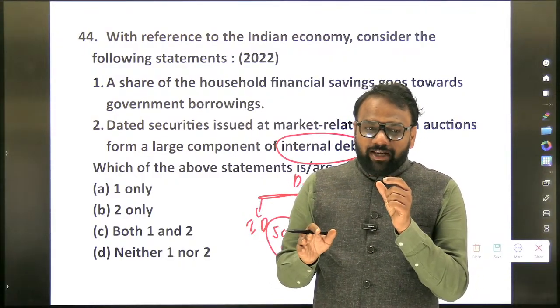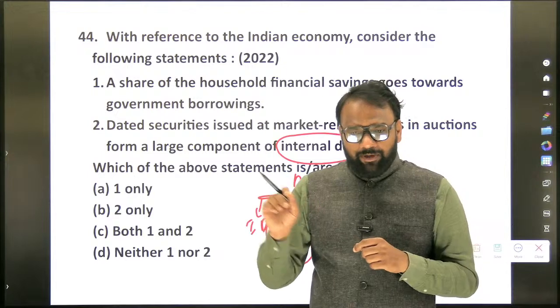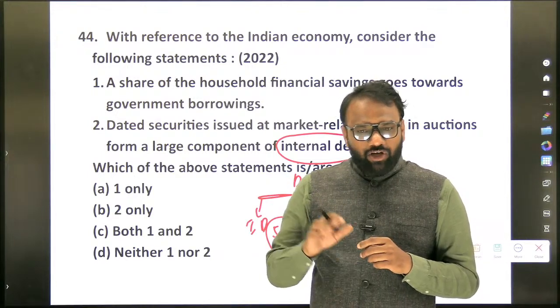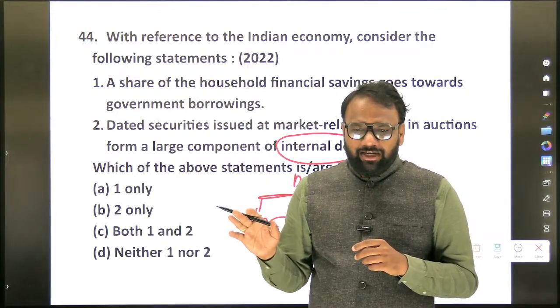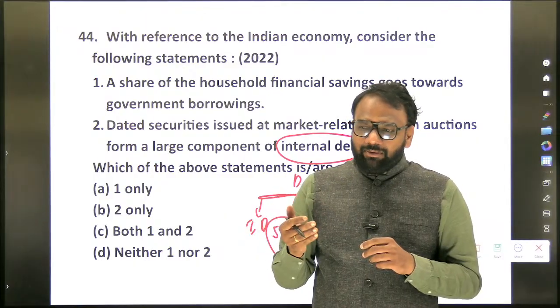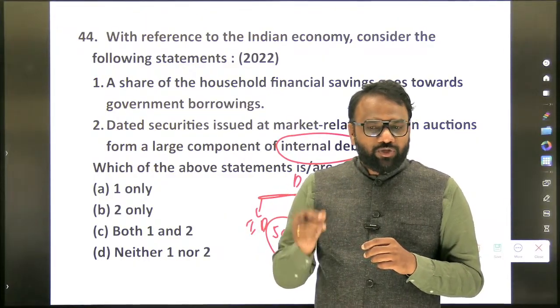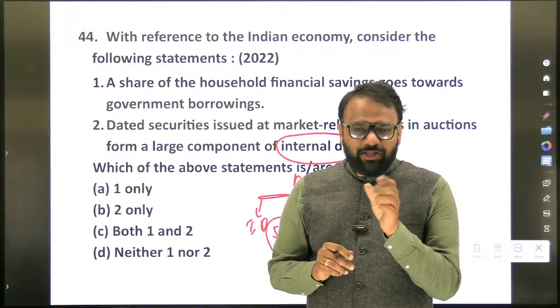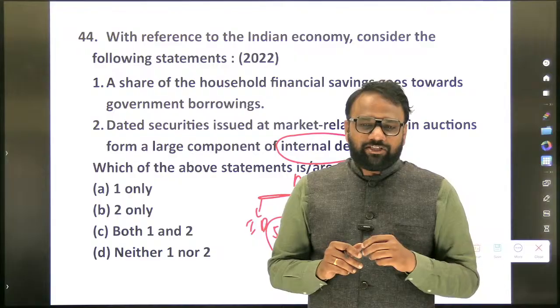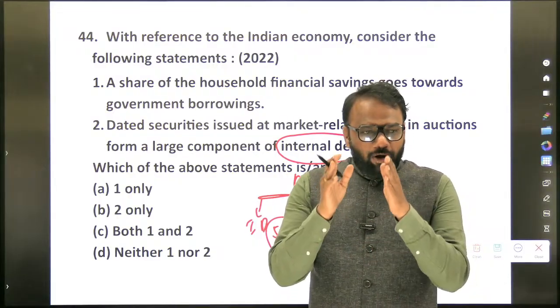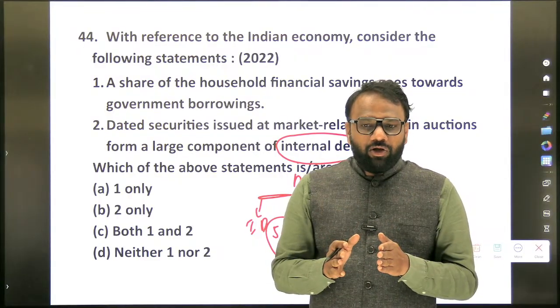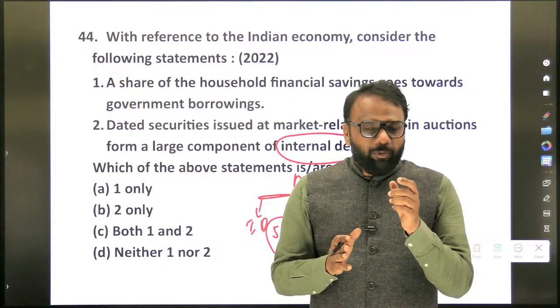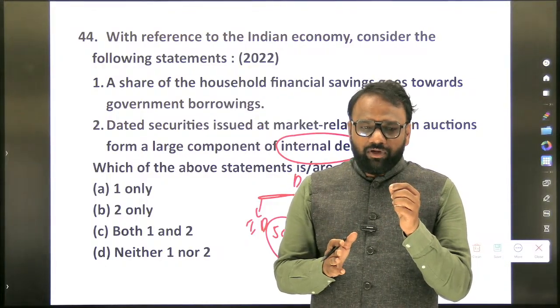What is the share of marketable securities as a percentage of GDP? 40%. Non-marketable? Approximately 10%. Now within marketable securities, there are multiple entities. Which one has the largest share? Dated securities. As a percentage of GDP, the share is 36%. From this you will conclude that among all the components of internal debt, the one which has the highest share is dated securities.